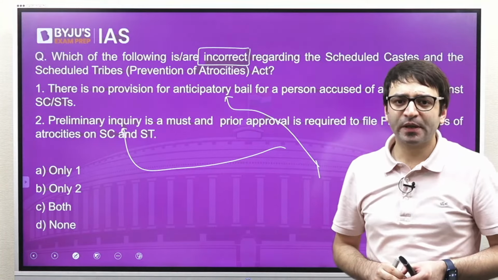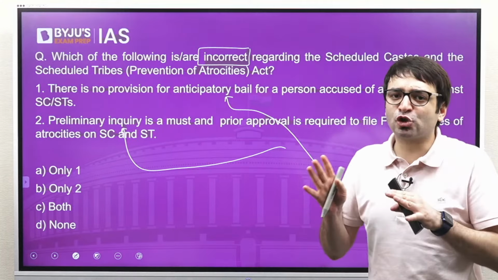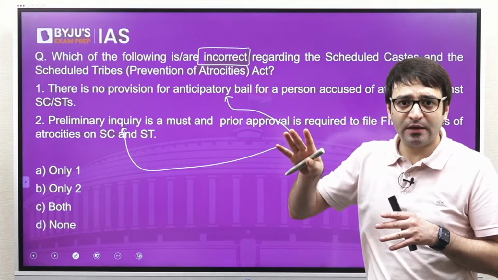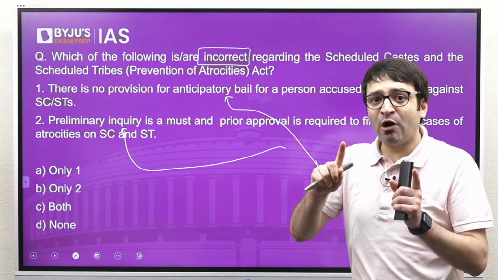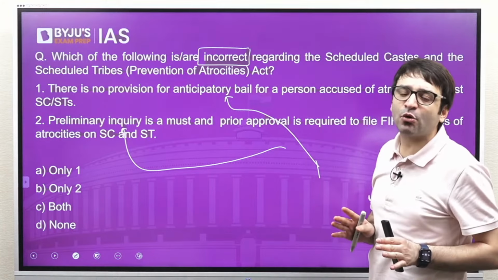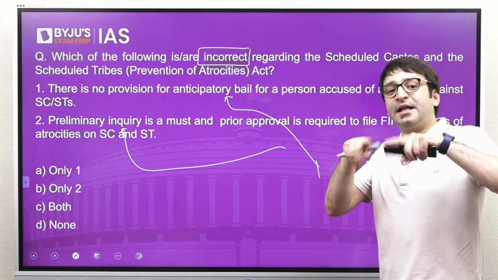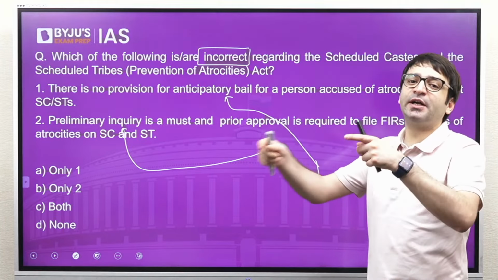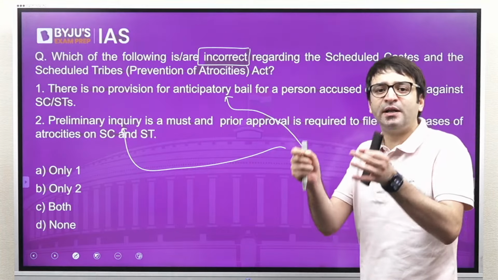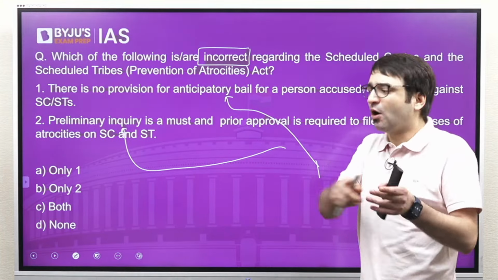Now, to prevent the misuse or the alleged misuse of this law, the Supreme Court said this person is eligible for anticipatory bail, and at the same time, you cannot immediately arrest this individual. There has to be a preliminary inquiry conducted by the police, where the police should be satisfied that yes, there was an atrocity committed on the SC, ST member.